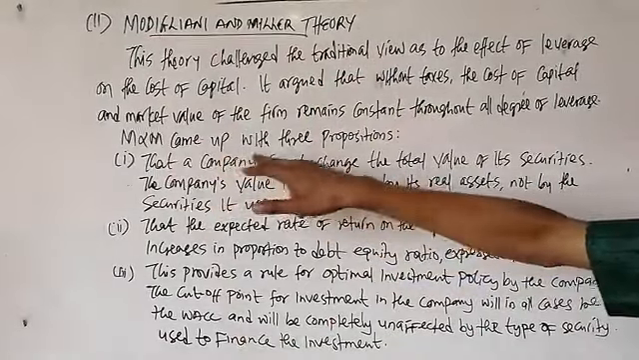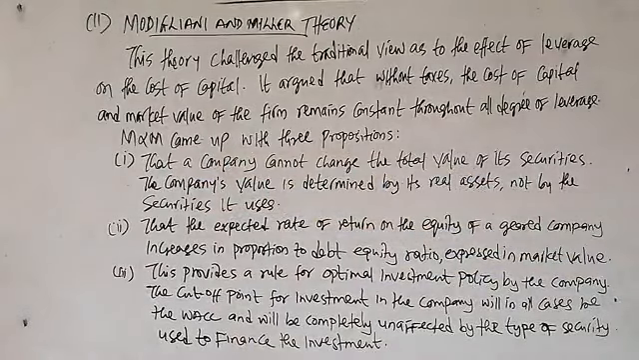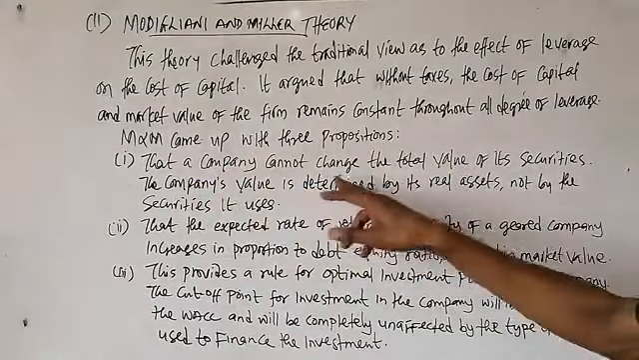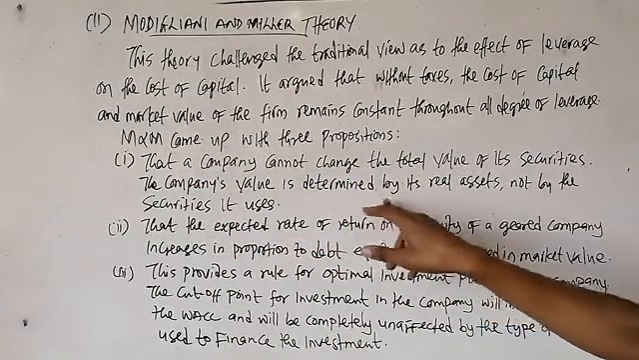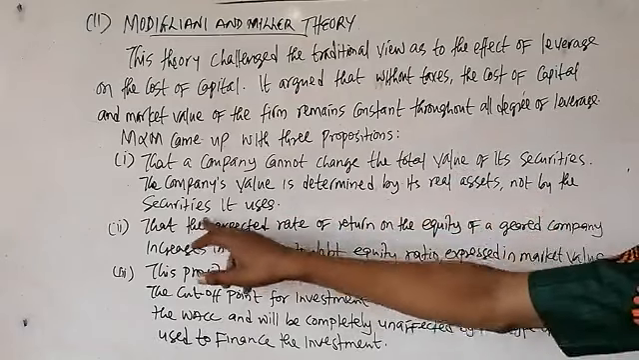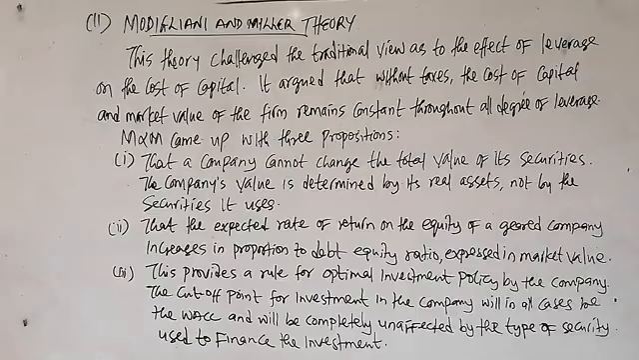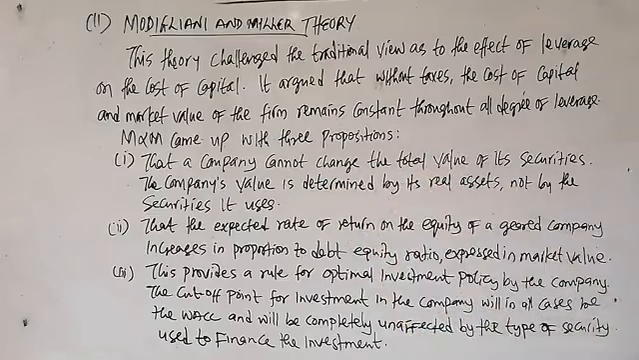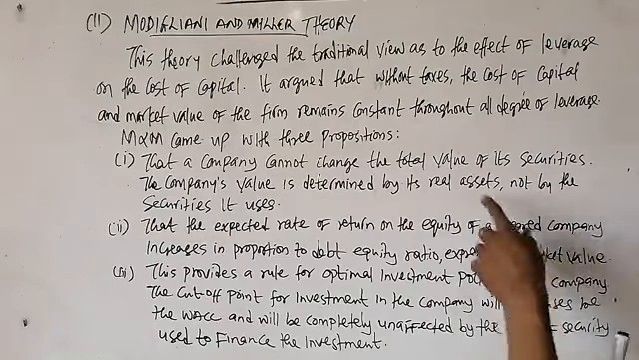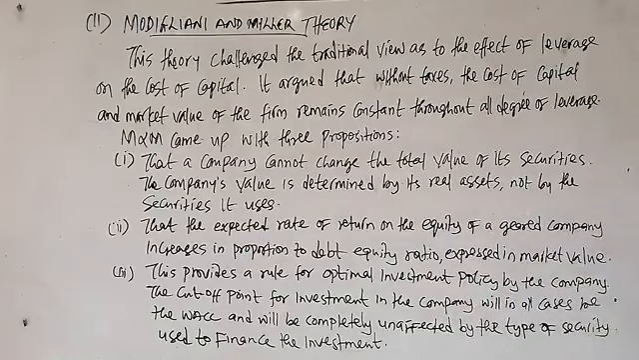So M&M came up with three propositions. The first one is that a company cannot change the total value of its securities. The company's value is determined by its real assets, not by the securities it uses. That is to say, a company cannot change the total value of the company, VO. It cannot be changed. The real value of the company is determined by the real assets of the company, not by the securities it uses. That is what you can talk about when discussing the value of the company.